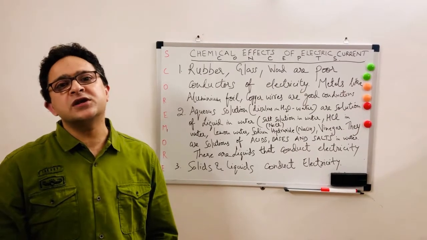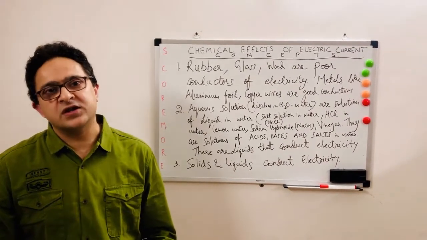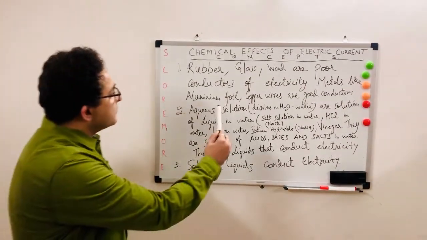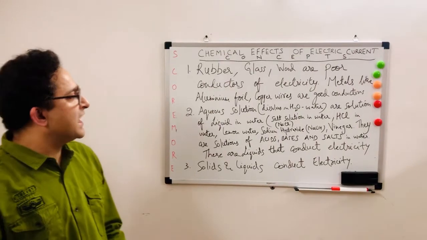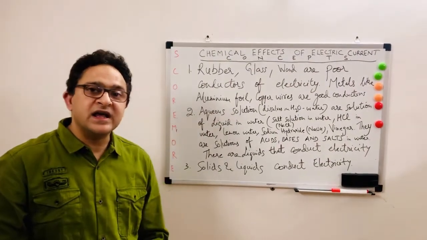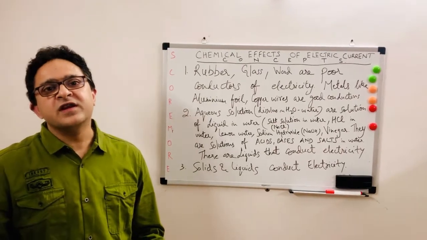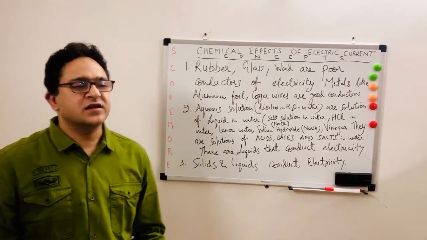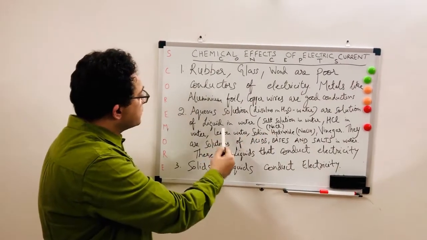But if it's a salt solution which is aqueous, salt dissolved in water, then it conducts. Any solution of an acid, base or salt in water will be a good conductor of electricity. Aqueous solutions are solutions of substances dissolved in water.